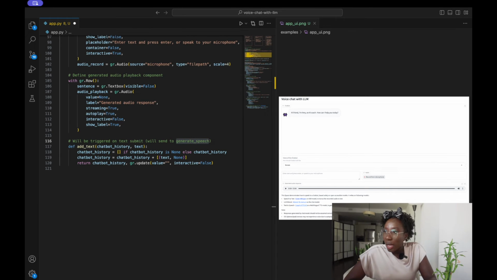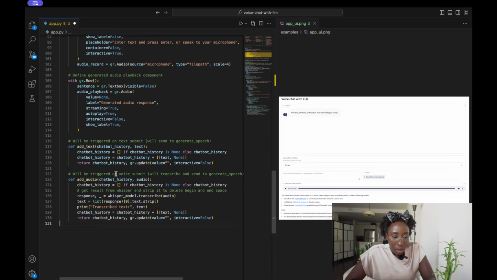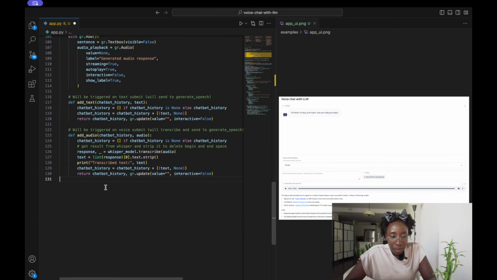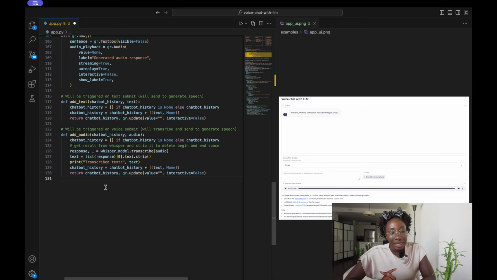So we would also add another function which we have defined, called add audio. Similar to add text, if the user chooses to use the record microphone button instead, we'll also take in the chatbot history, but this time we'll take in audio.